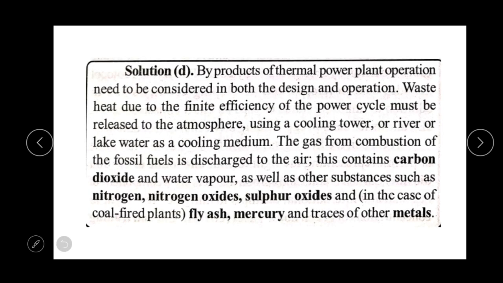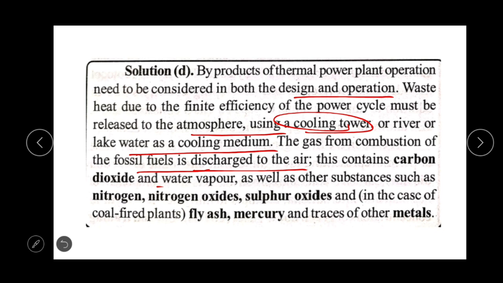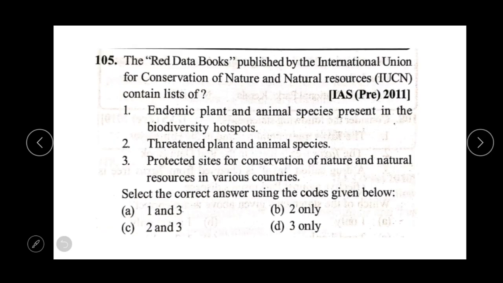Byproducts of thermal power plant operation need to be considered in both the design and operation. Waste heat, due to the finite efficiency of the power cycle, must be released to the atmosphere using a cooling tower or a river or a lake as a cooling medium. The gas from combustion of fossil fuel is discharged into the air. This contains carbon dioxide and water vapor, as well as other substances such as nitrogen, nitrogen oxides, sulfur oxides, fly ash, mercury, and traces of other metals.